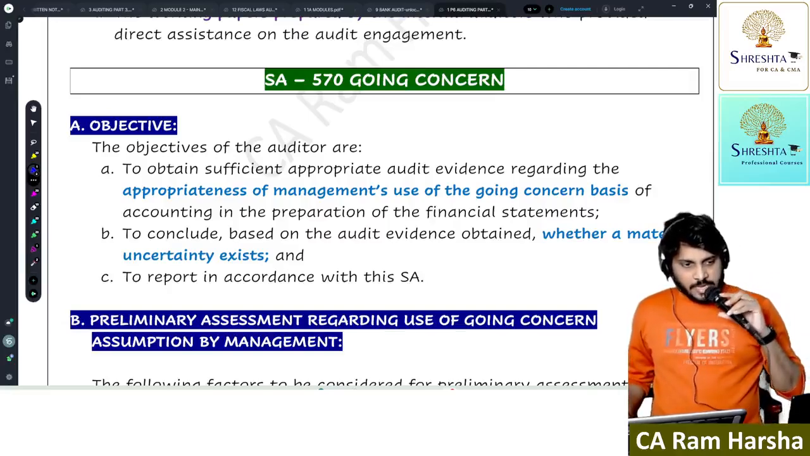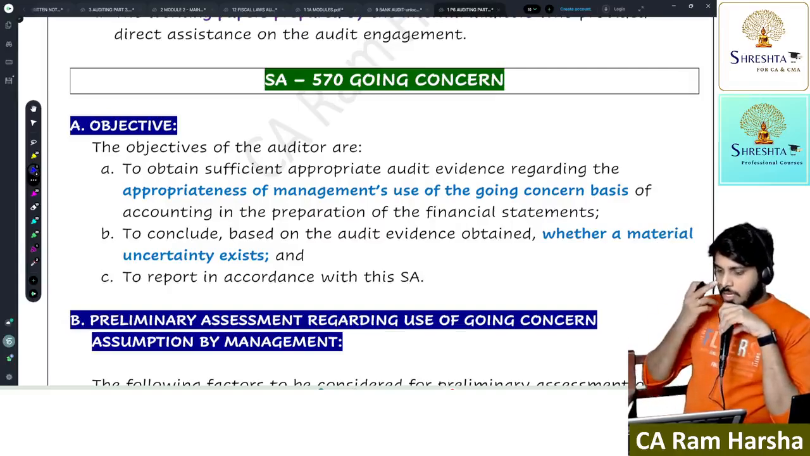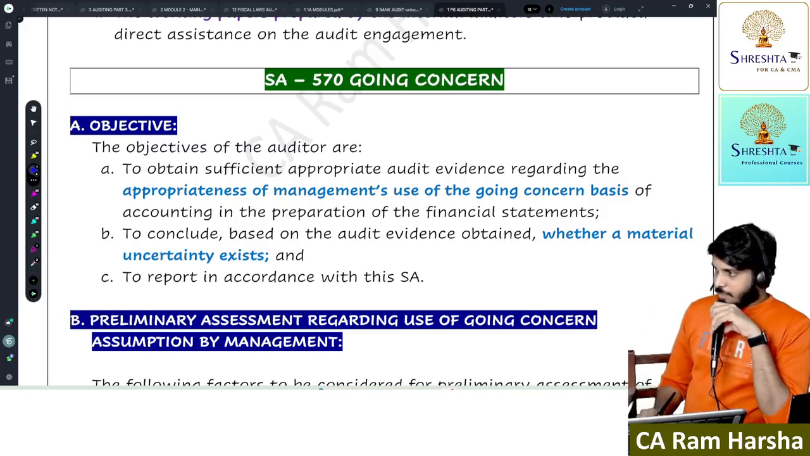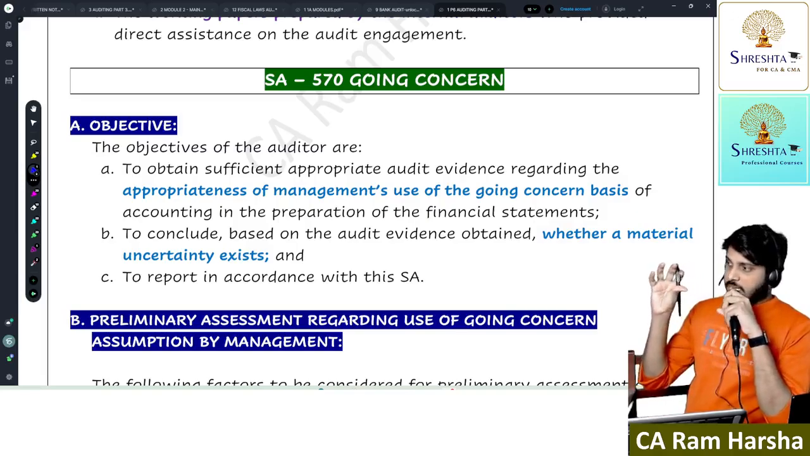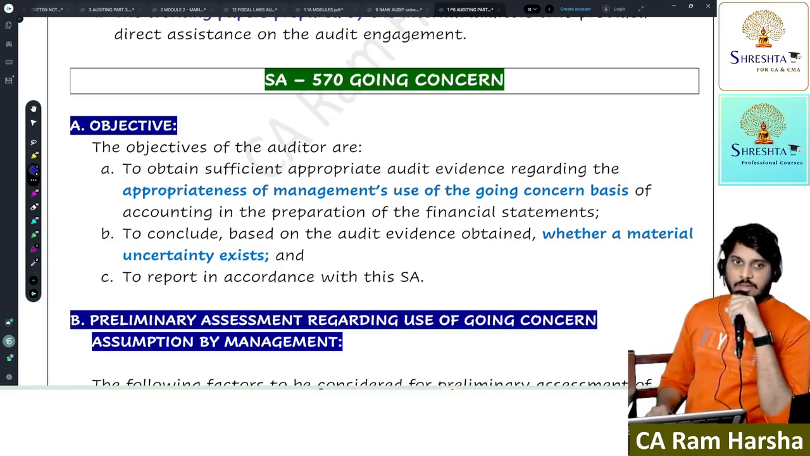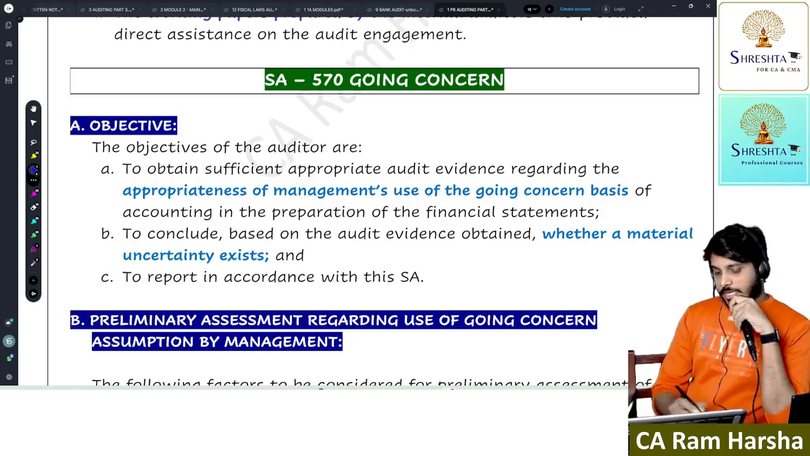So the next topic is SA 570, going concern consideration. We are discussing the audit report contents. What we covered is almost all the paras and sections that come as per the requirements of other standards. Emphasis of matter and other matter we covered. Still we need to discuss material uncertainty related to going concern and key audit matter. Now, what does the auditor have to cover in going concern assumption?